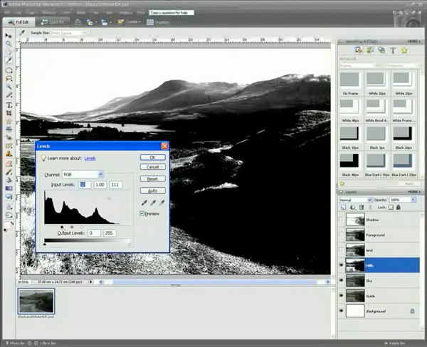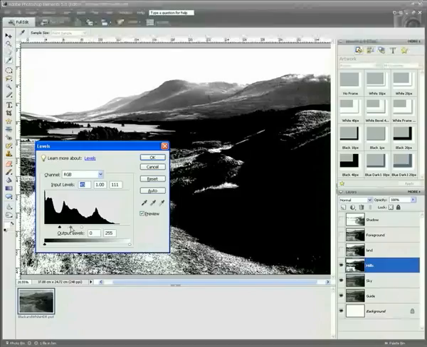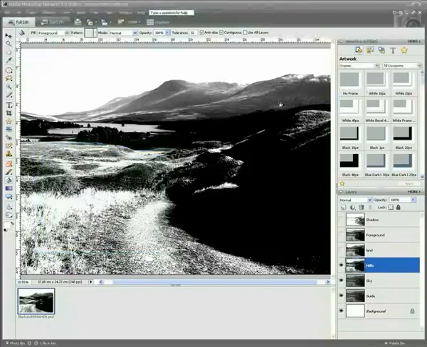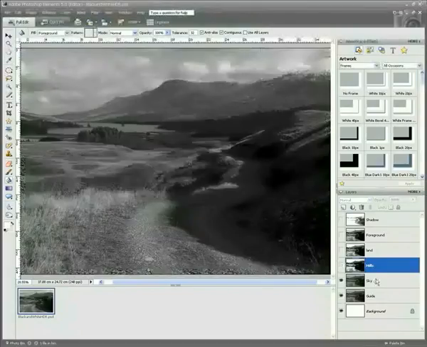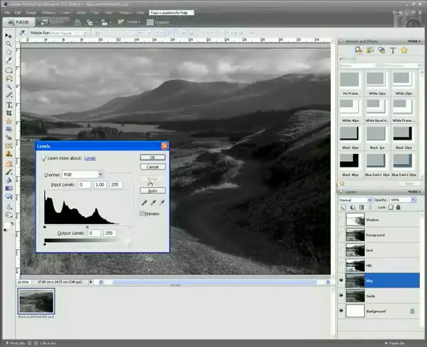And we can see already we've got quite a bit of detail. We just need to ease off on the shadows a little bit, and now we can just use our midtones just to really kick in some of that hillside detail. Once we're happy, we'll just click OK, and finally move on to the sky layer.